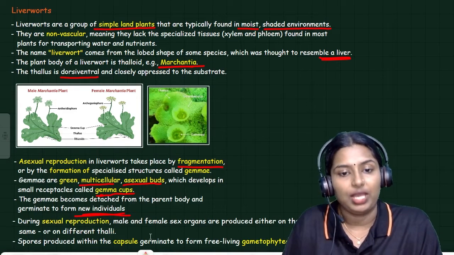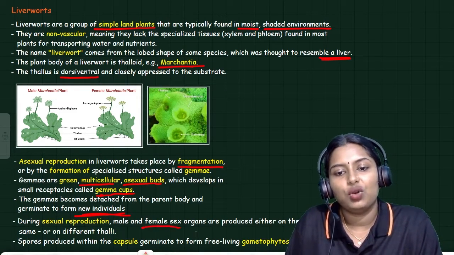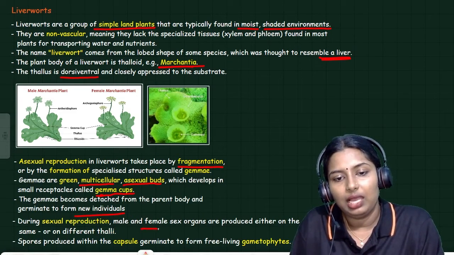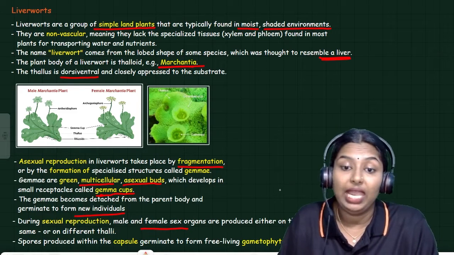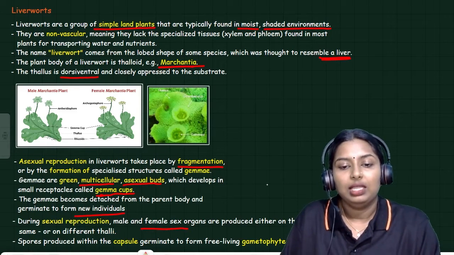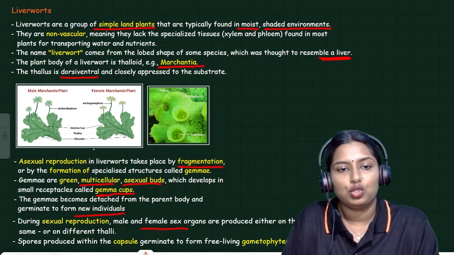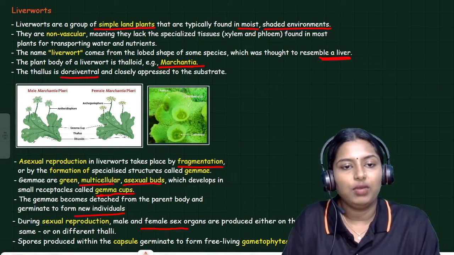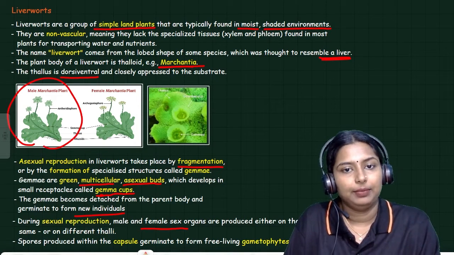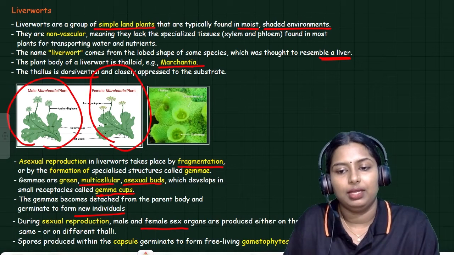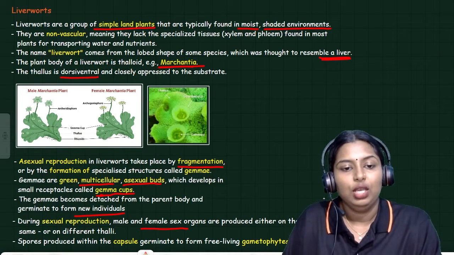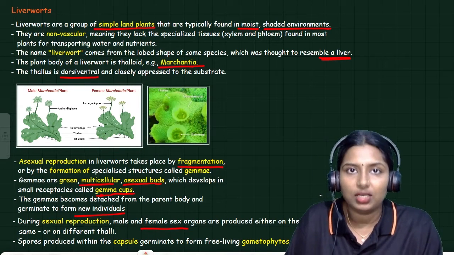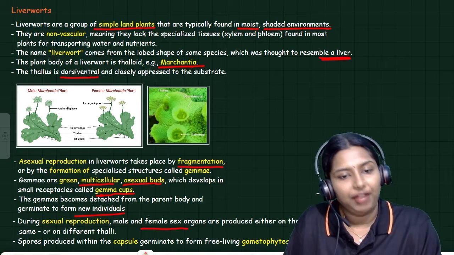During sexual reproduction, the male and female sex organs are produced either on the same or on different thalli. That is what you can see in these two images. Here you can see two thalli. The first one is the male Marchantia plant. The second one is the female Marchantia plant.